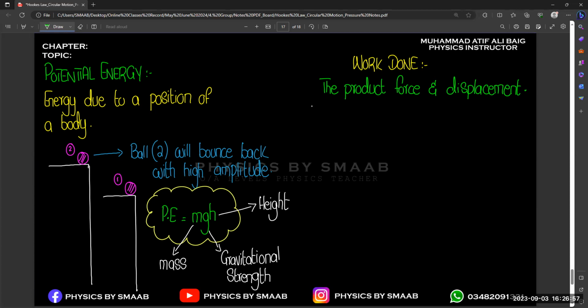So you can also write the concept like this.